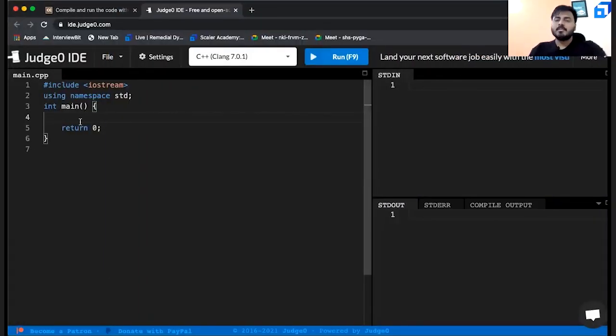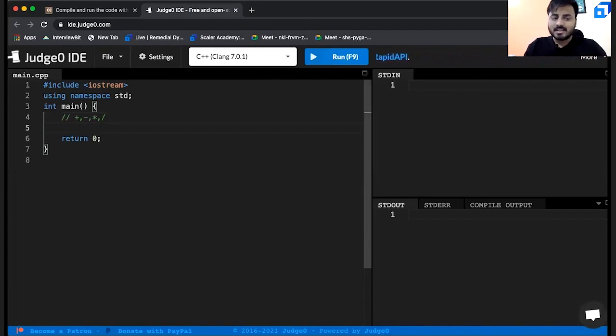Now, the moment you hear the word operators, what are the first things that will strike your mind? A few operators are addition, subtraction, multiplication, and division. Agreed. But these actually come under arithmetic operators. And what are present in arithmetic operators? Addition, subtraction, multiplication, division, and modulus. To best understand operators, let us take a couple of examples and solve them.